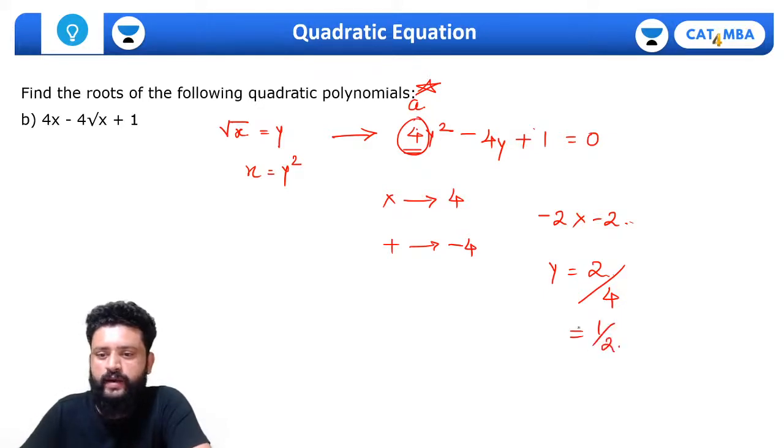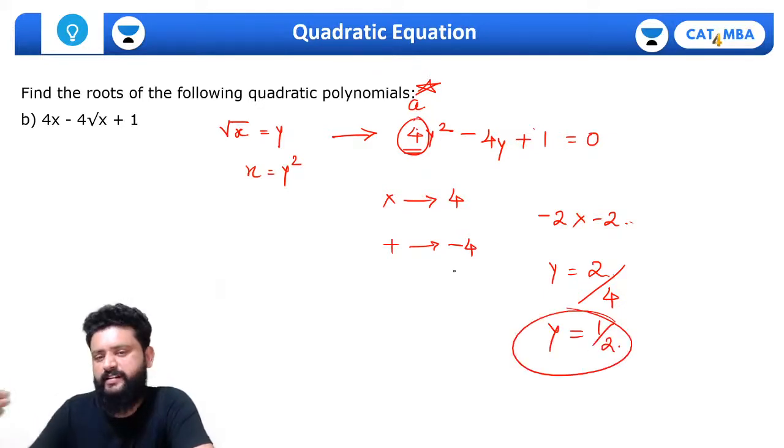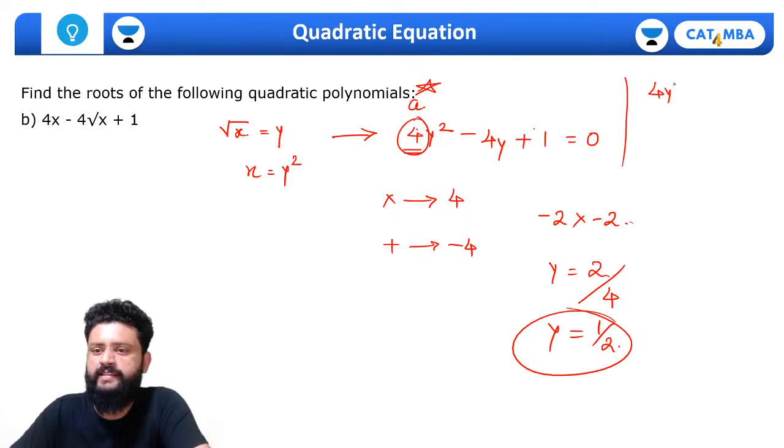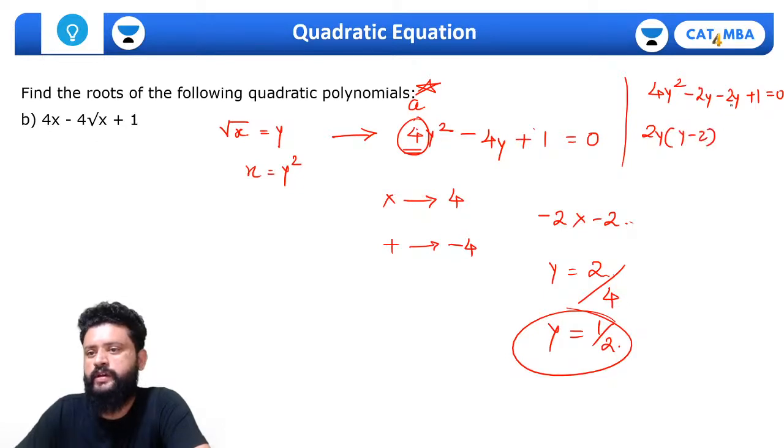Okay, so this is 1 by 2, or you can go by the factorization and simply factorization में हम क्या करते हैं, we write this as 4y square minus 2y plus 1 equals to 0. You'll get this as 2y into y minus 2 here.